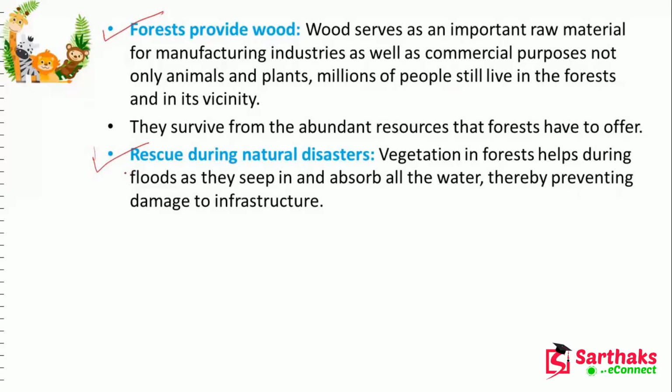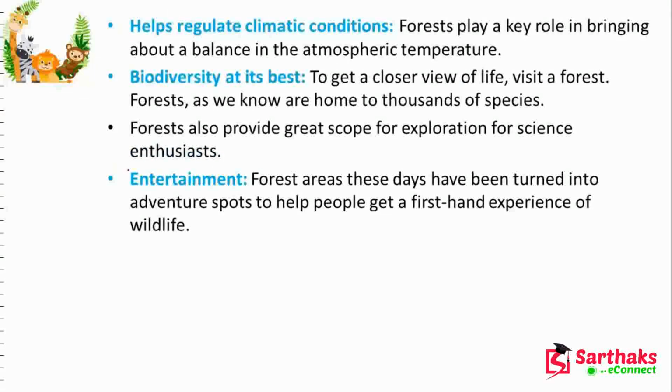So the effect of the natural disaster will be less. That's why mangroves save us from floods, and they also save us from drought. They absorb all the water of the floods, so there will be no problem in the human populated area. Now it helps to regulate the climate condition.